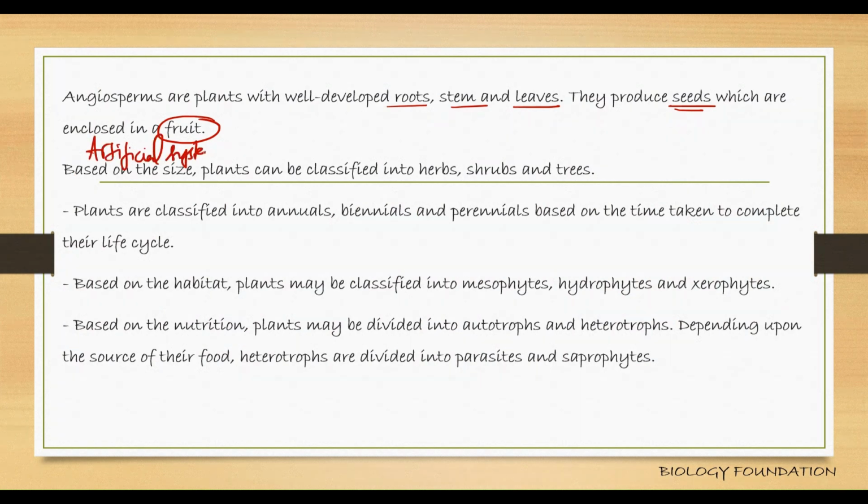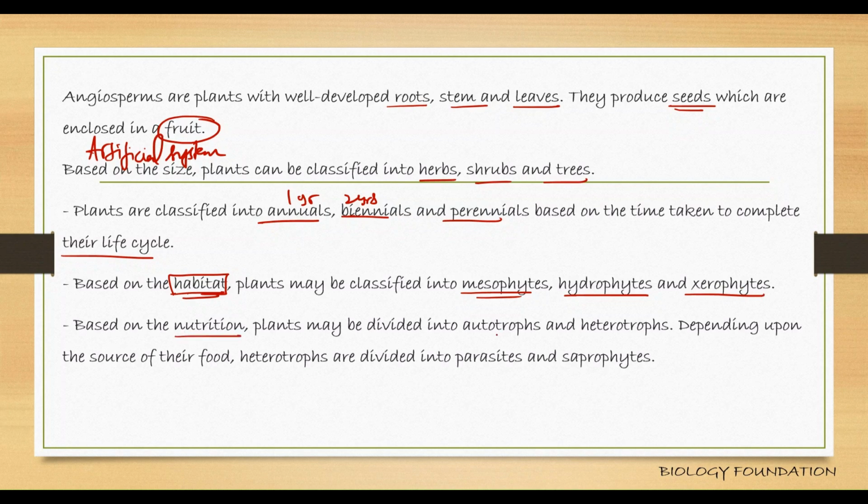we know based on the size, plants are classified into herbs, shrubs, and trees, and based on the life cycle or lifespan as annuals, biennials, perennials: 1 year, 2 years, more than 2 years. Okay, if you see the redwood tree of California, it survives for around 2000 years, so it comes under perennials. Okay, based on habitat, the place they survive or grow, they are classified as mesophytes, hydrophytes, and xerophytes.